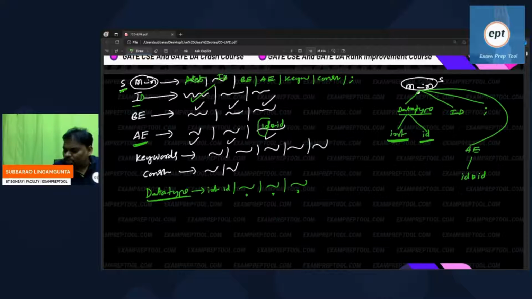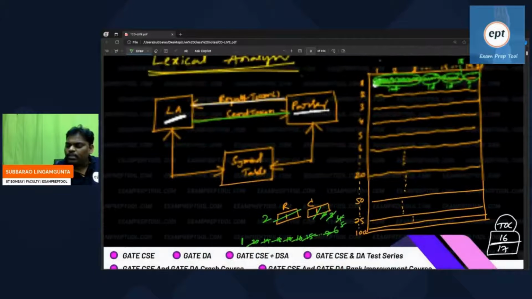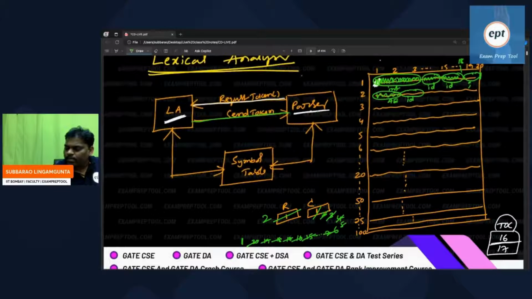He asked the next token in the arithmetic expression. The first token is ID. So he asked, and ID is taken. That's okay. But as per the rule, after this ID, star is required. So the parser is thinking that the next token which is going to come is the star operator. As usual, he will ask what is the next token. In the next token, instead of star, he said again ID.